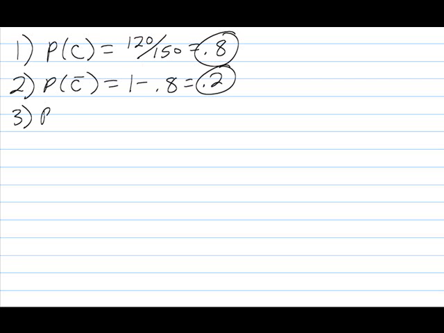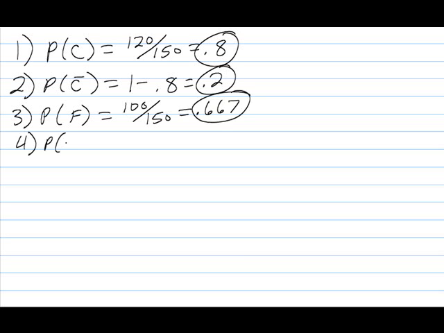The probability that someone favors combining city and county government, there were 100 people who favored combining city and county government out of the 150, which is 0.667. The probability of C and F, the probability that someone lives in the city and favors combining city and county government, there were 80 people in that overlap out of the 150 people, which is 0.533.